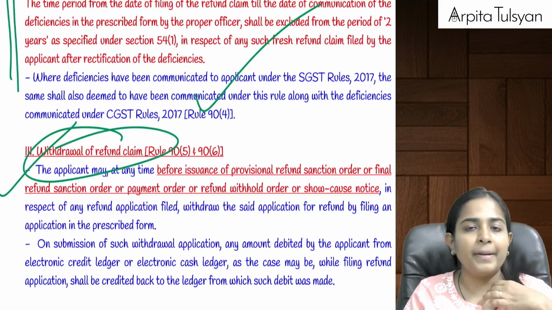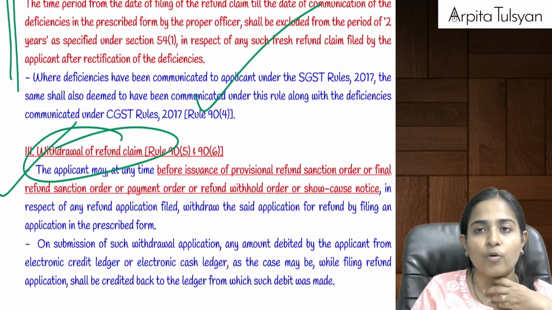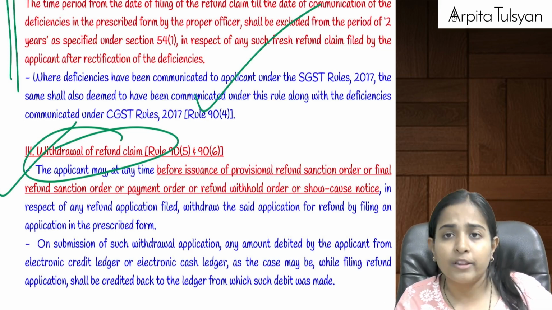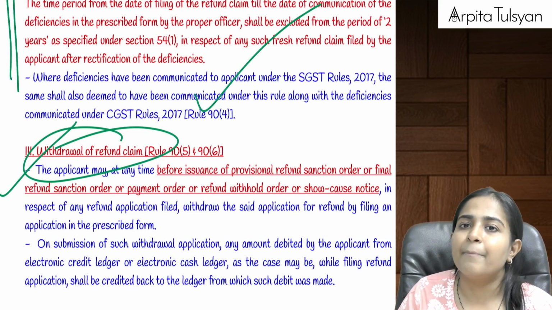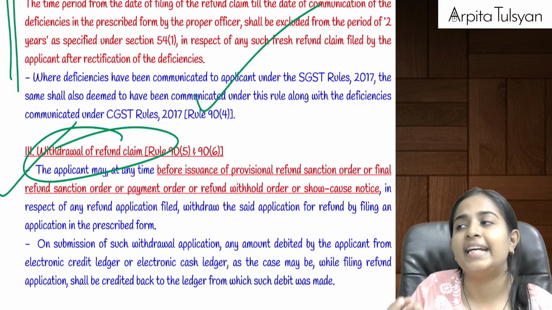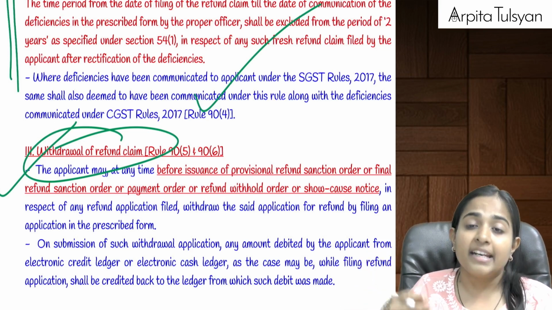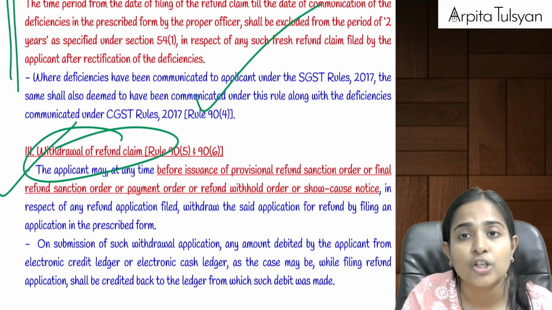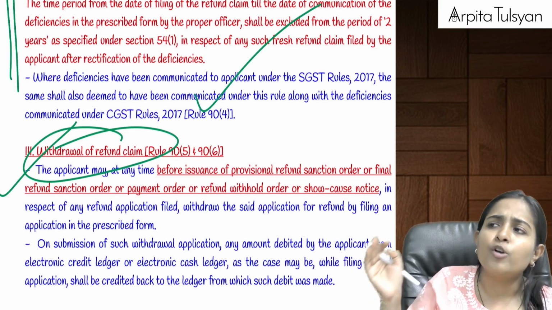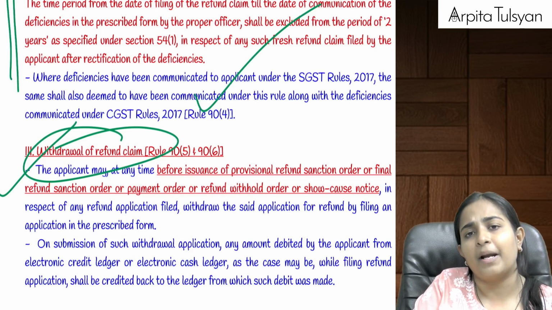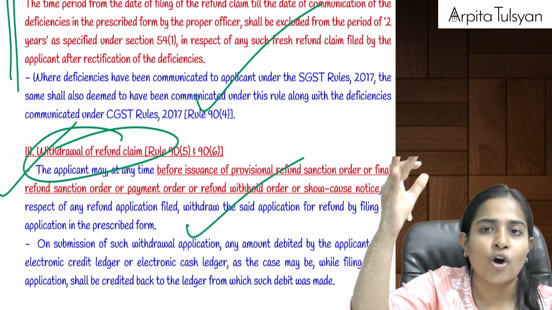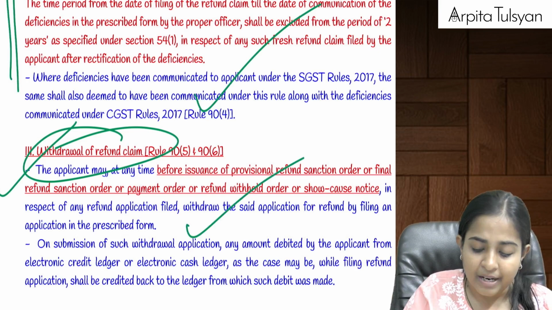Suppose you had made the refund application under GST RFD 01, and now you are of the opinion that you wish to withdraw this refund claim. Then anytime before you have received the sanction order, the refund order, the payment order, the show cause notice, or any communication from the department, your refund application can be withdrawn by making an application for withdrawal.